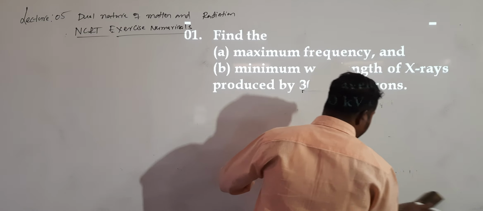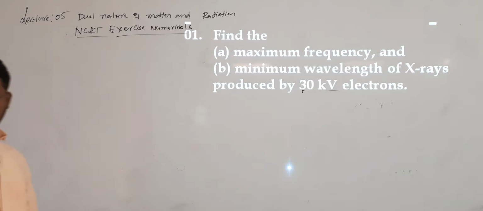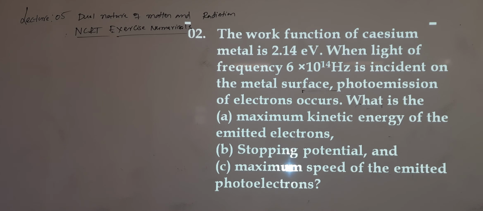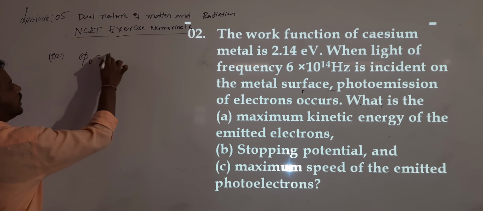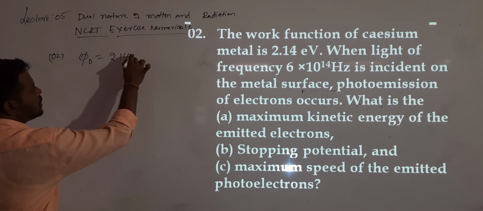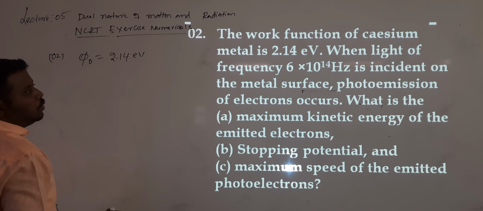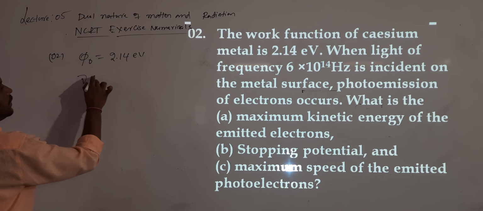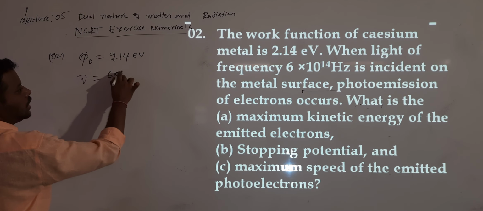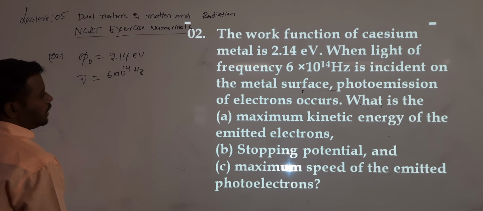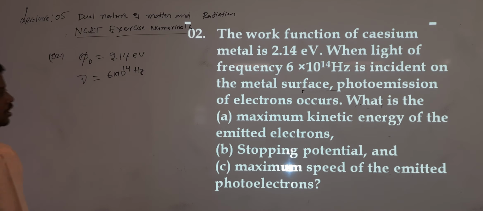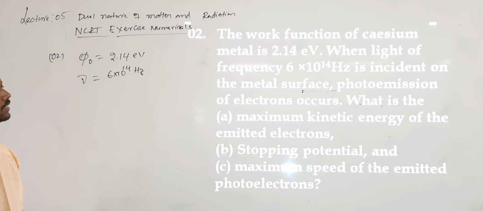First question completed. So next question. The work function of a cesium metal. So the question looks somewhat lengthy. Work function given. Work function means phi naught. Phi naught value of cesium, you know that. Work function value minimum for cesium. When light of frequency, what is the frequency of light incident? 6 into 10 to the power of 14 hertz, incident on a metal surface. Photoemission occurs. What is the maximum kinetic energy?